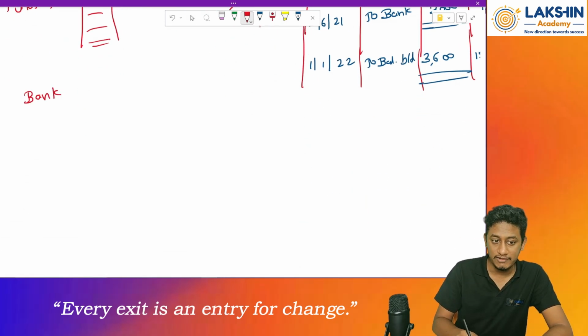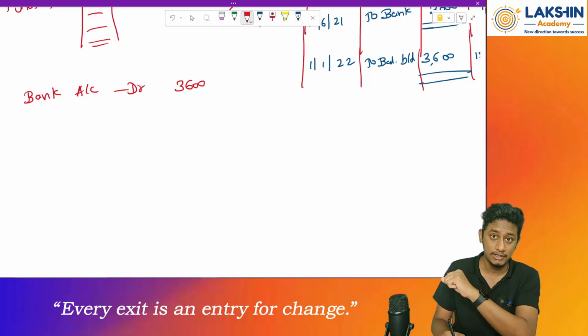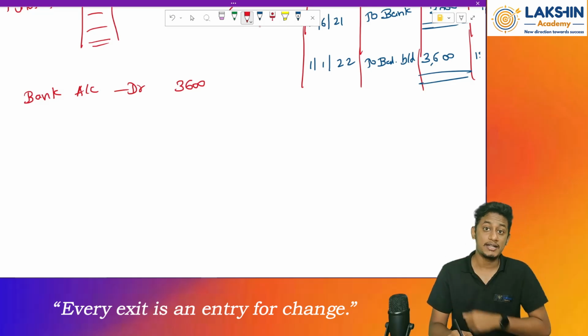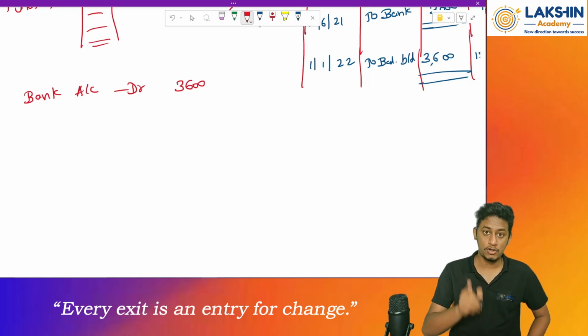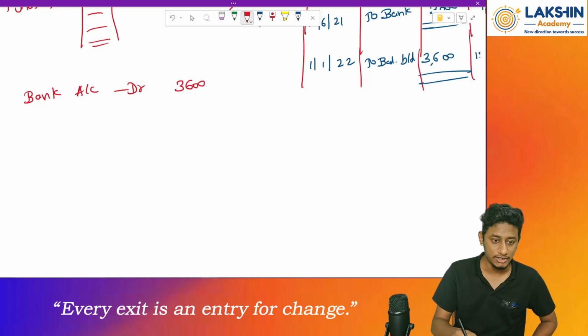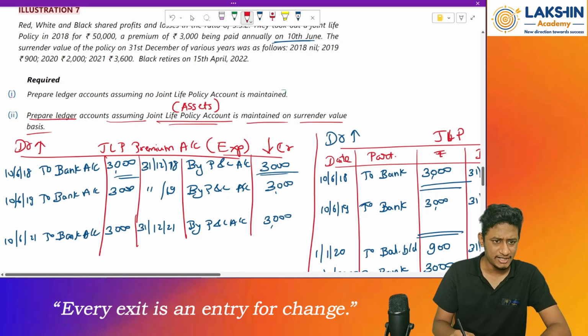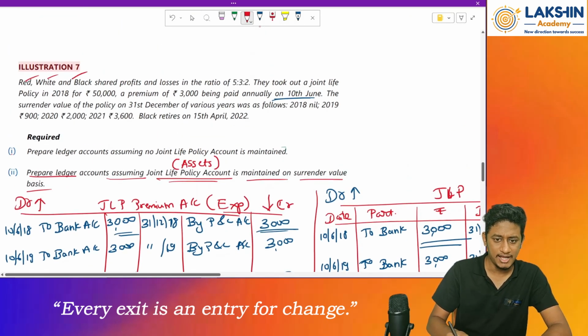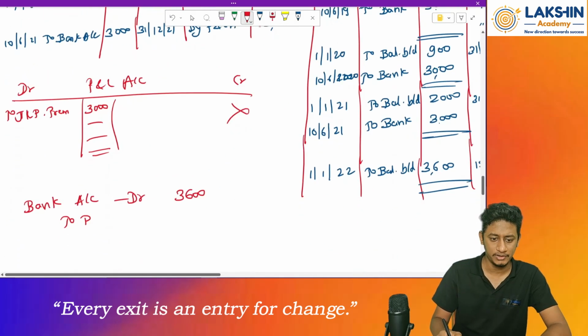First of all, whenever I receive an amount, the bank account will be debited, for rupees how much? 3600. That is my surrender value. Now this amount will be transferred to the partners' capital accounts. This will increase the value of the partners' capital accounts. What were the names? Red, white, and black. 532 is the ratio. Red, white, and black.